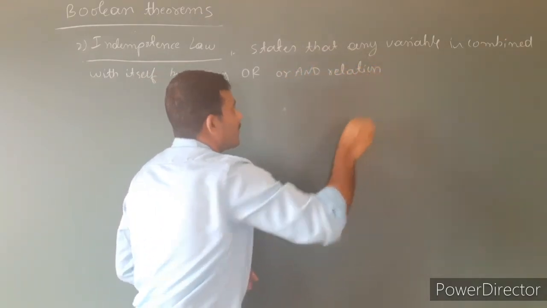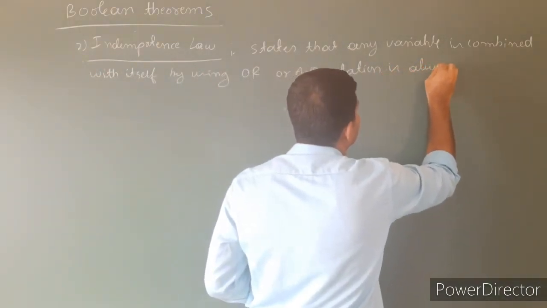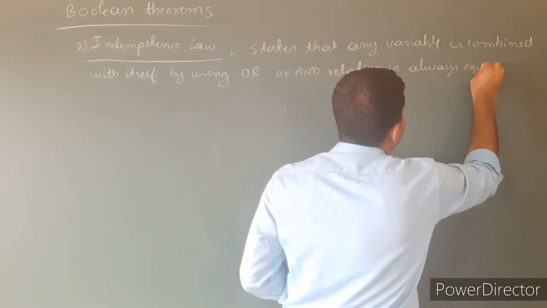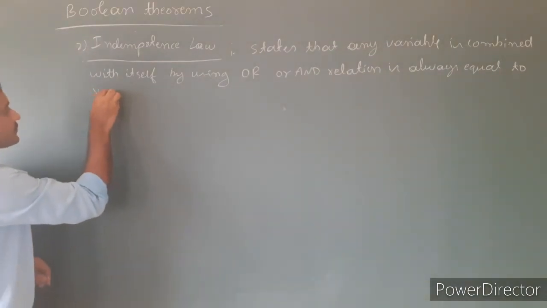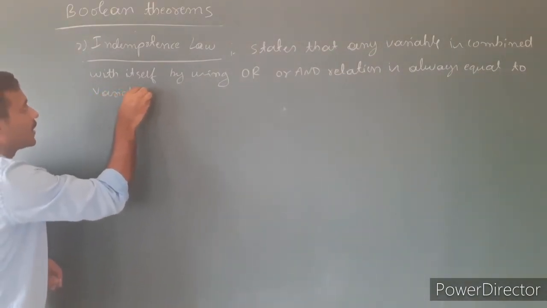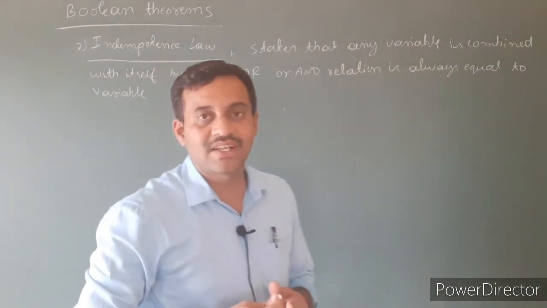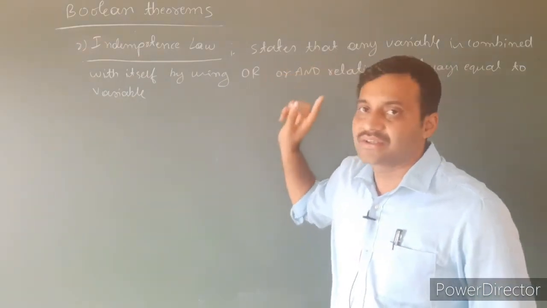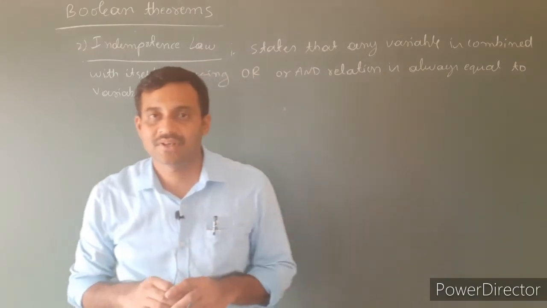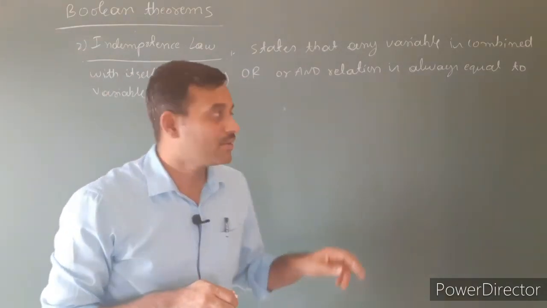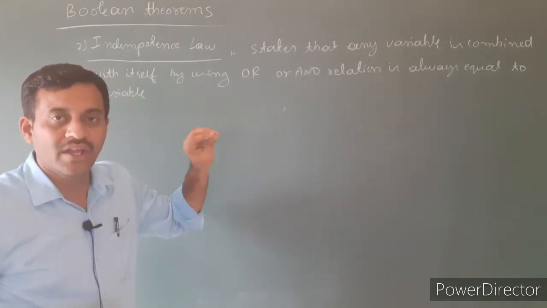By using OR and AND relation, the result is always equal to the variable. Always equal to the variable. That is the definition of the idempotence law. What the idempotence law states is that when any variable is combined with itself, either using an AND relation or an OR relation, it is always equal to the variable.